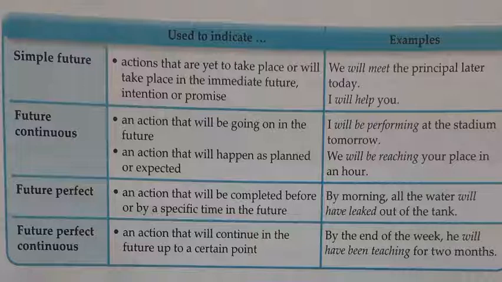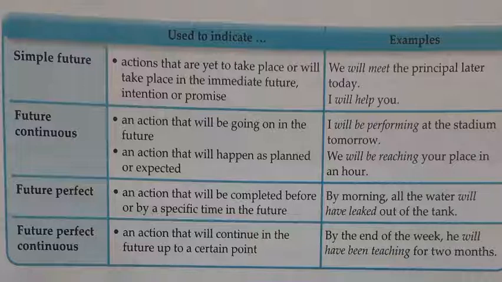Another function of future continuous is an action that will happen as planned or expected. Suppose some action is expected, then we use future continuous tense: we will be reaching your place in an hour. It is certain to happen. To indicate that, we use future continuous tense.